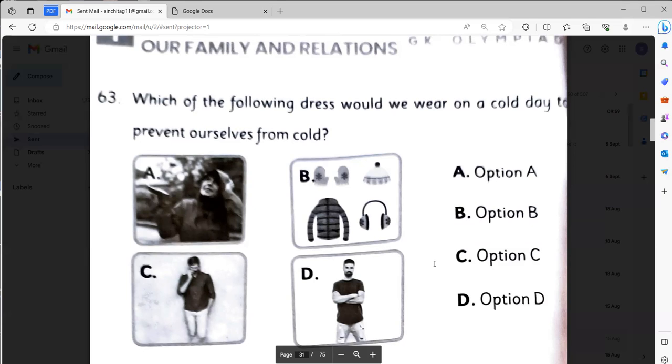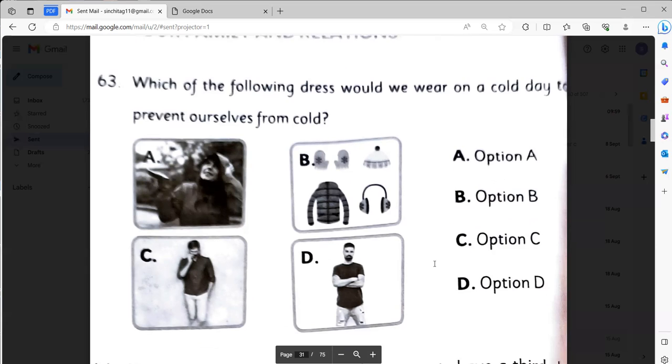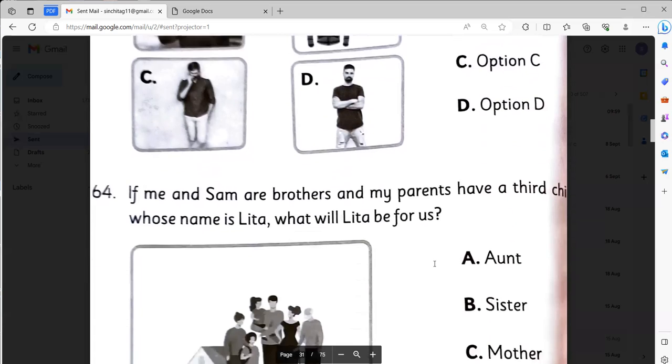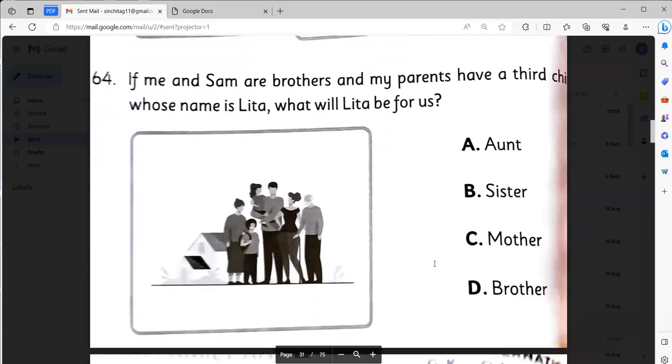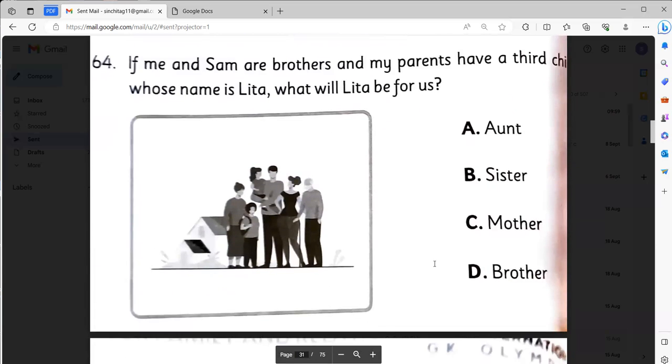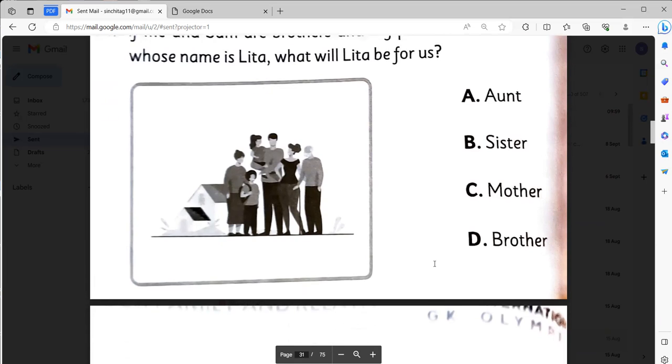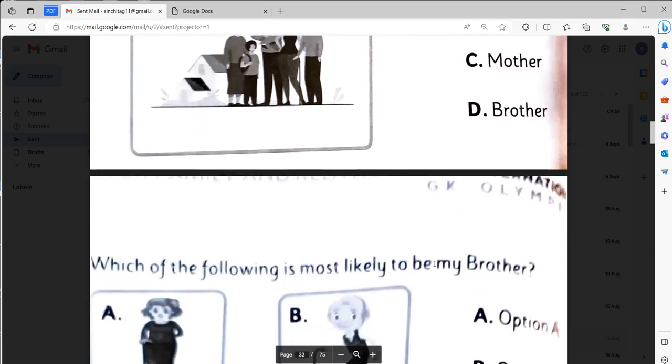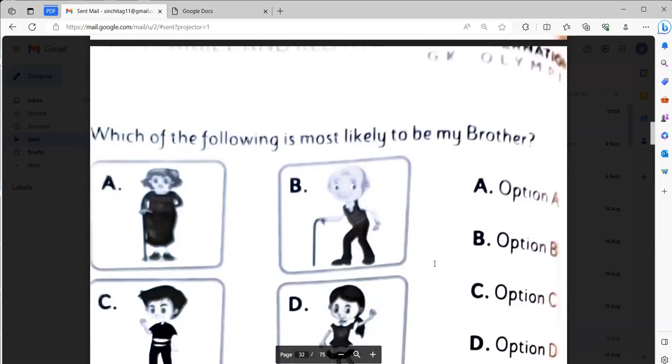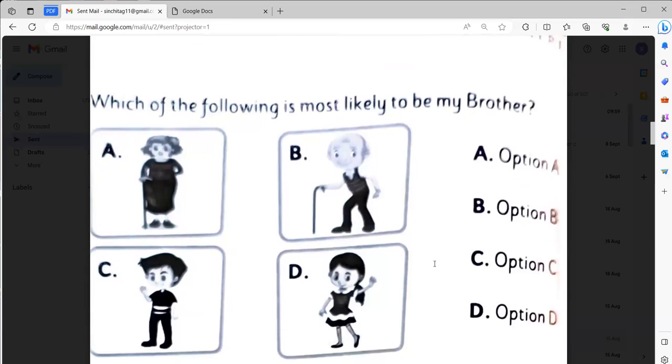The next one we have, if me and Sam are brothers and my parents have a third child whose name is Lita, what will Lita be for us? Sister. Number B. Which of the following is most likely to be my brother? Option C.